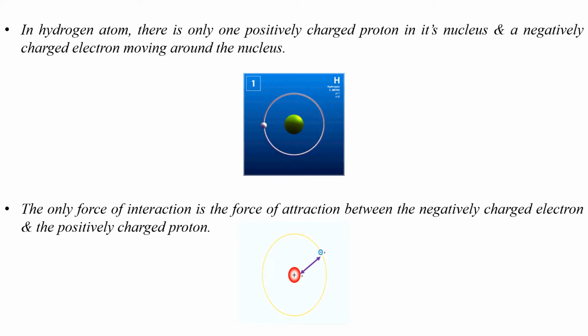So the only electrical interaction present in hydrogen atom is the force of attraction between the negatively charged electron and the positively charged proton.